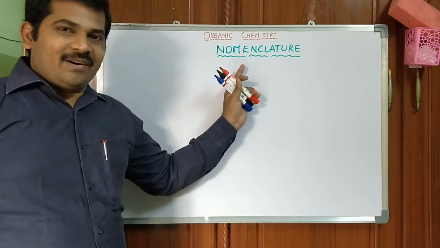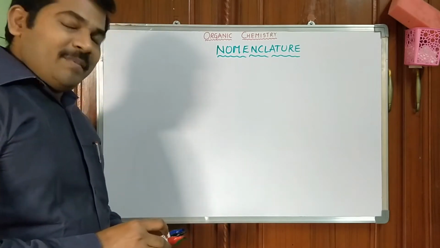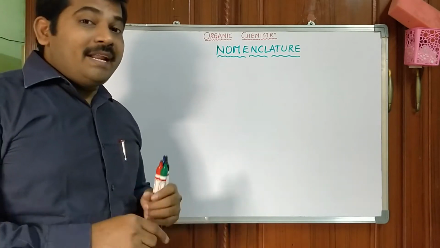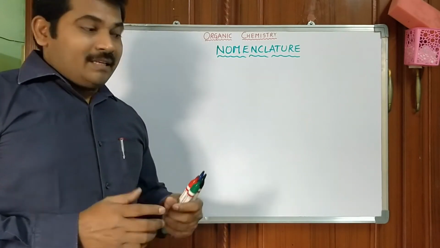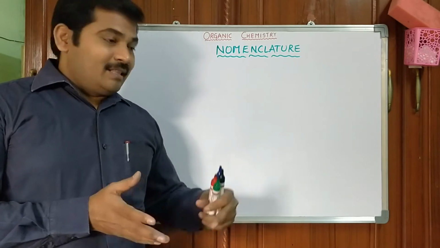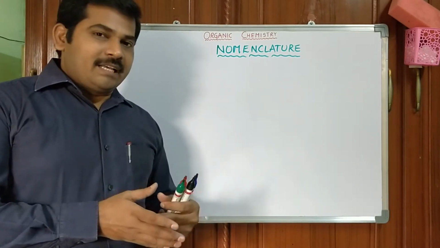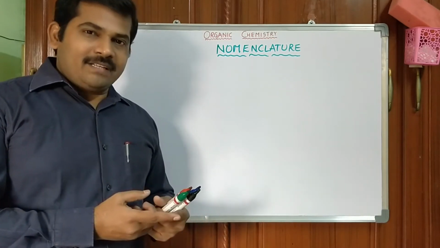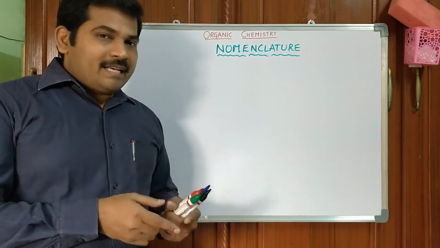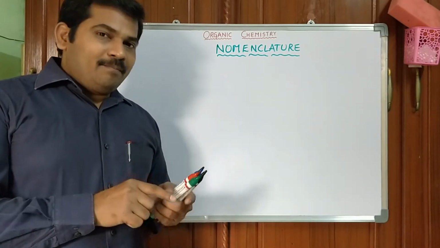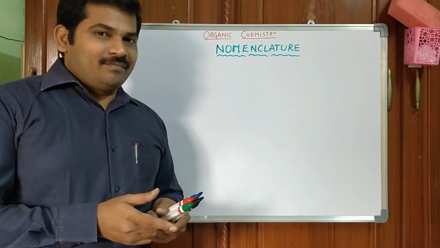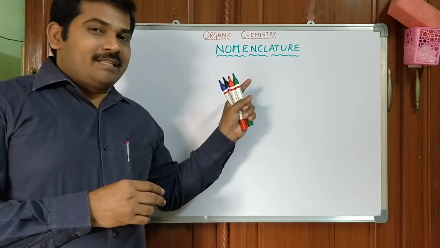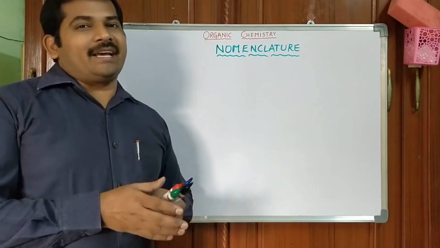Nomenclature of organic compounds. Let us come to what we mean by nomenclature. Nomenclature is nothing but the naming of organic compounds. In inorganic chemistry, the nomenclature is different. In the case of cations, we name the atom first, followed by ion. In the case of anions, it is the name of the atom plus ide plus ion. But the nomenclature of organic chemistry is completely different from inorganic chemistry.